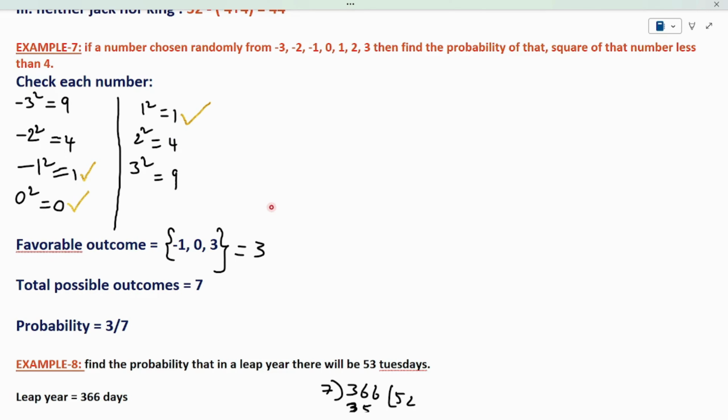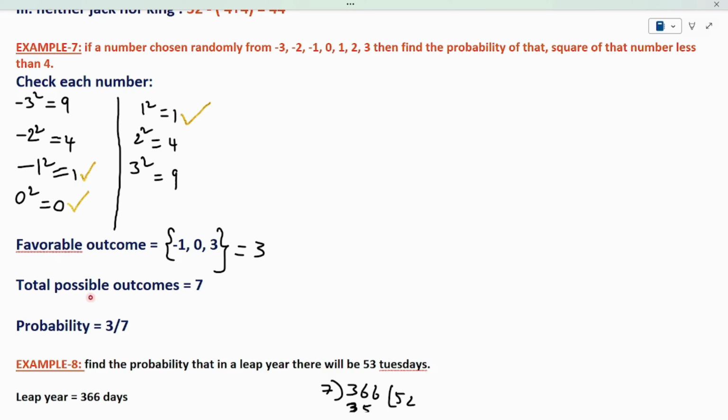In this manner, I am checking all the favorable conditions which satisfy my condition. By checking all the 7 possibilities, I got 3 favorable outcomes. That is 1, this is 2, this is 3. They are minus 1, 0, 1. I have 3 favorable outcomes which satisfy my condition.